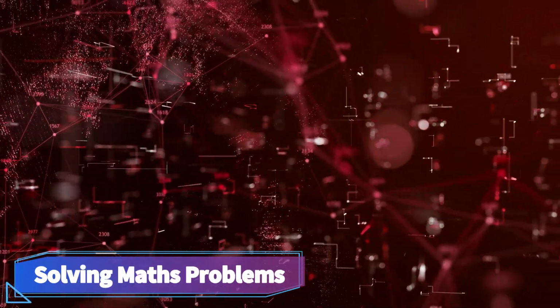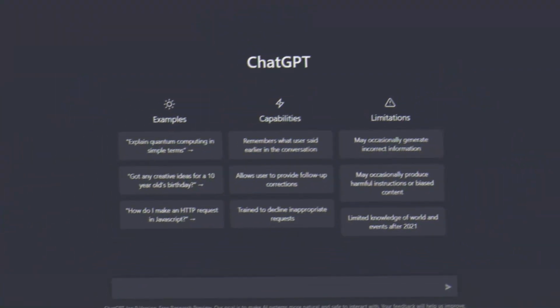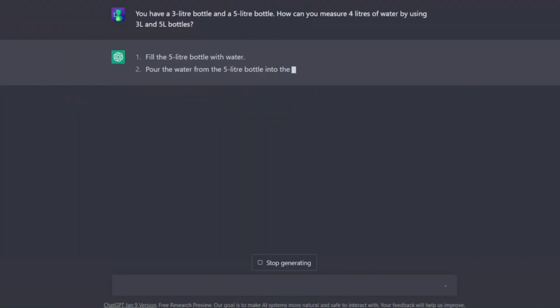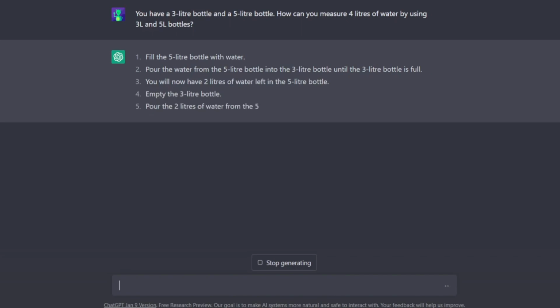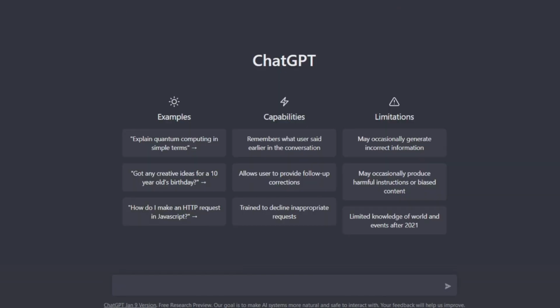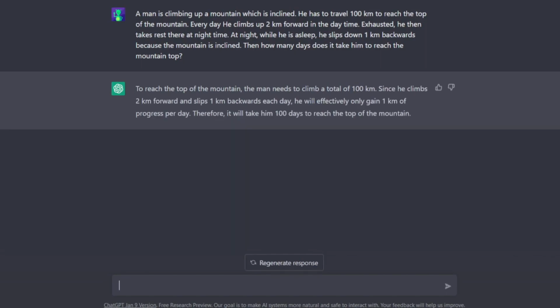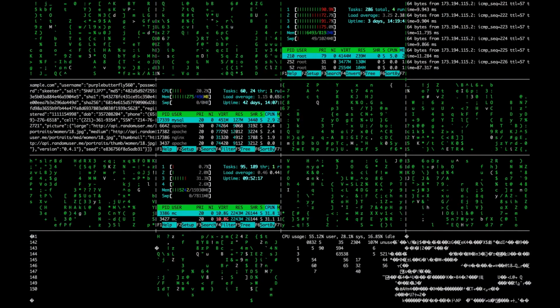ChatGPT is very well trained for solving maths problems. With the bot, you can try to solve any tricky maths problems. Let me ask the bot a question and let's see if it solves the problem. As we can see, ChatGPT just gives us the answer with the step-by-step process. Well, let me ask it another question. And it is indeed a correct answer. So ChatGPT can solve problems and it is constantly being trained to improve its performance. Okay, let's move on to the next one.